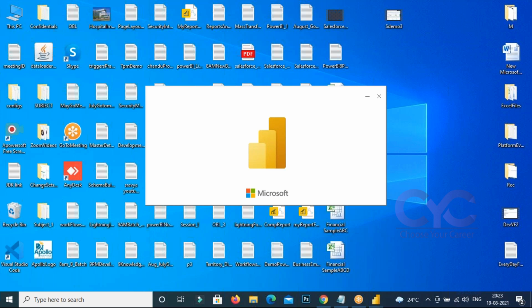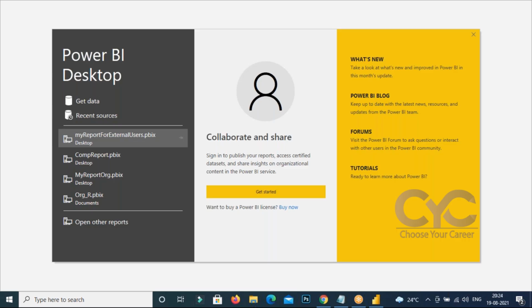Once it is done, we need to get the data, because I said already you can take any business intelligence tool. The main purpose of a business intelligence tool is that it takes the input as data. After that you do some transformations on the data. This is the get started page, but it is not needed at present. We will discuss this page later.